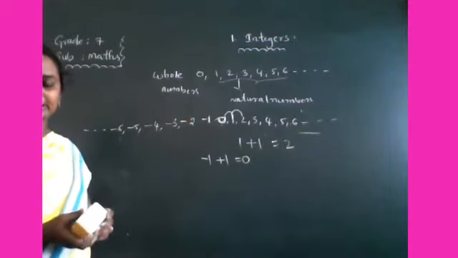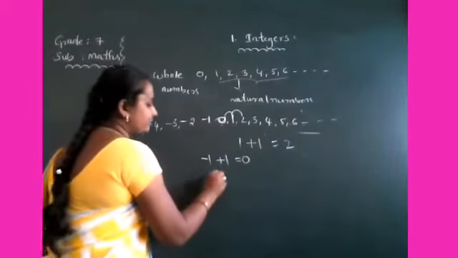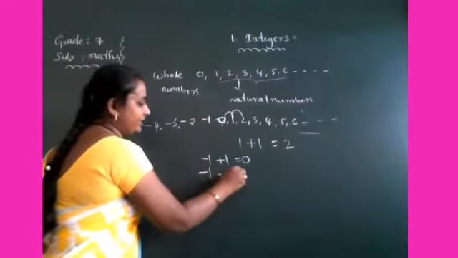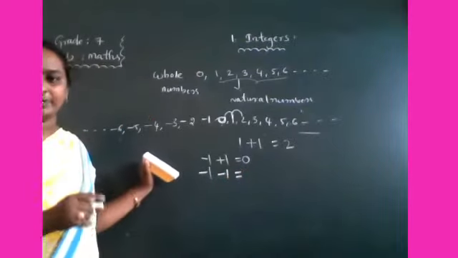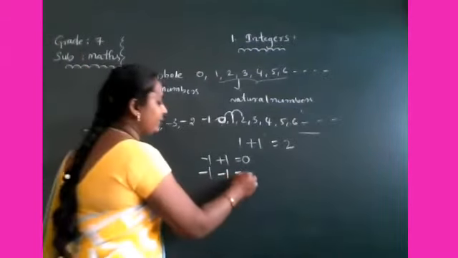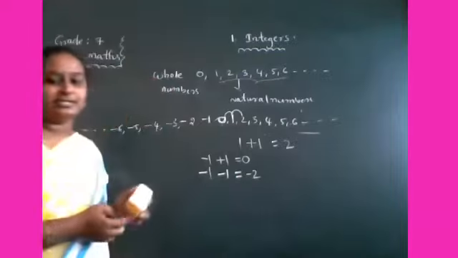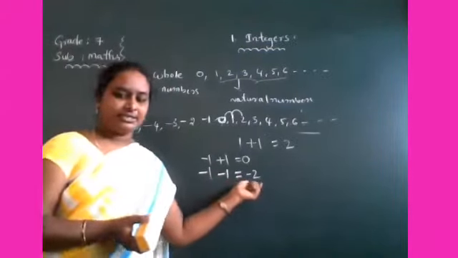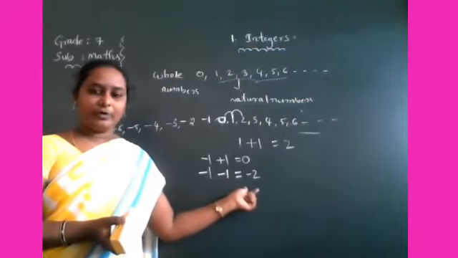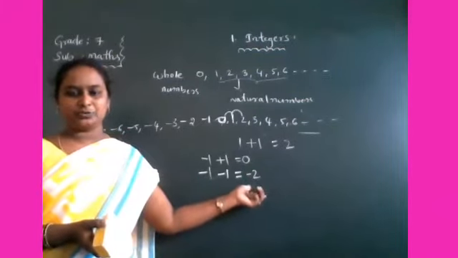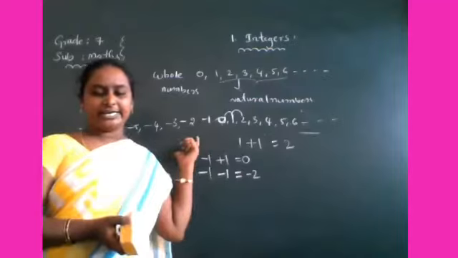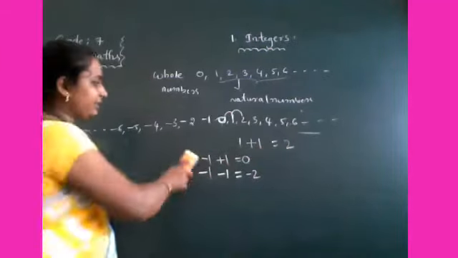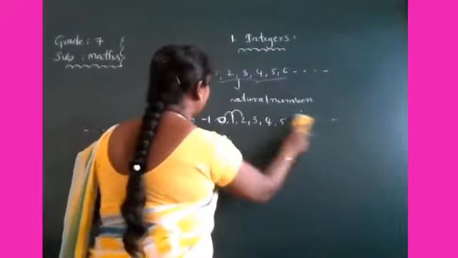Decreasing means if you subtract 1 from the given integer, you will get its predecessor. So -1 gives -2. This is called the predecessor, and that is the successor. Okay children?